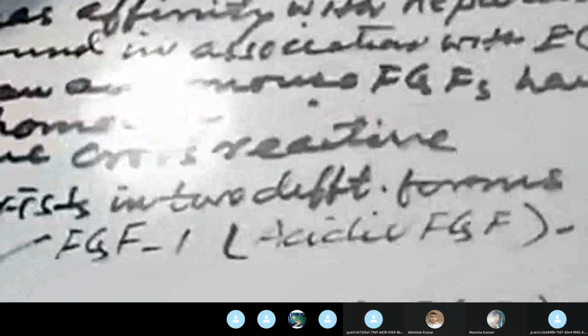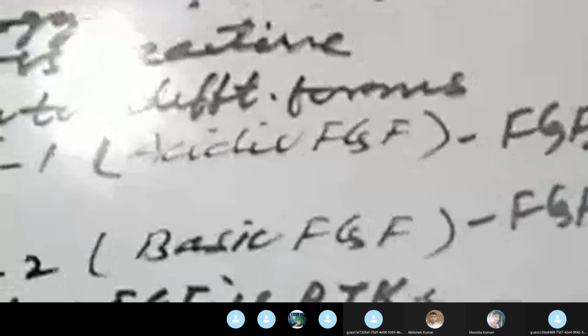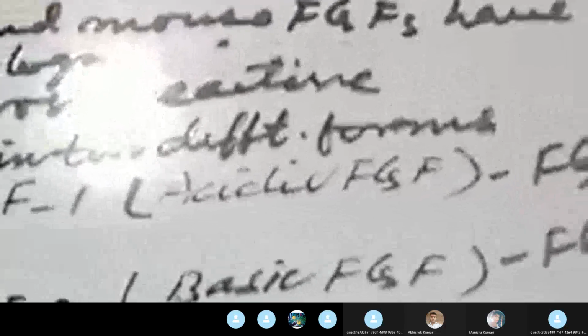If this receptor binds with the cell surface, this FGF binds with the cell surface proteoglycan, heparan sulfate proteoglycan. And I think you are quite aware of the term proteoglycan. You have already studied the differences between glycoprotein and proteoglycan.